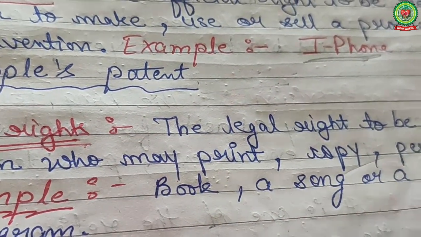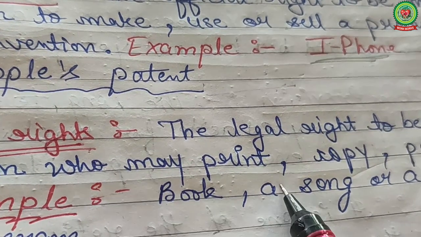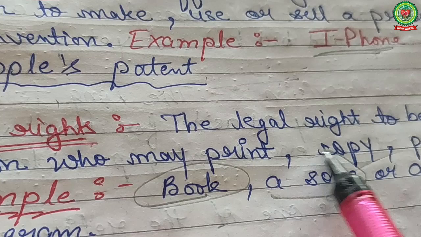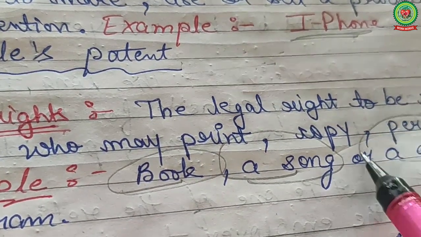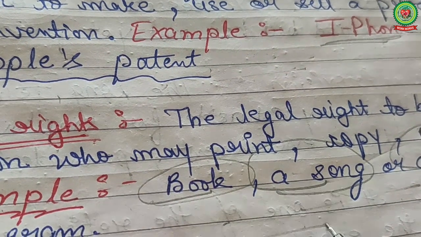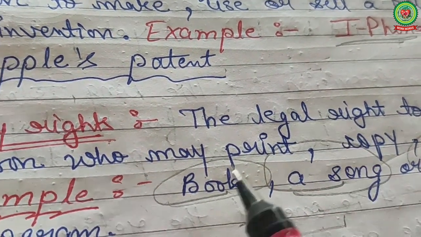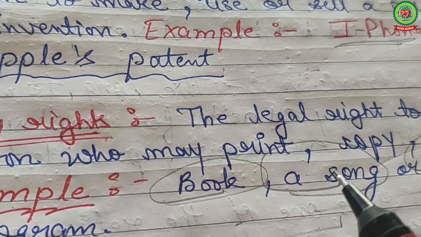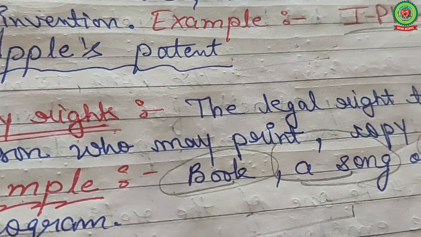Next one is copyright. The legal right to be the only person who may print, copy and perform, like in case of a book publisher, songs, or in case of software, MS software, Tally software. So those programs all have a separate copyright which is only with a few companies.